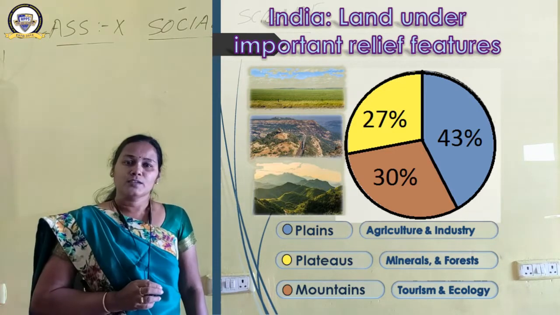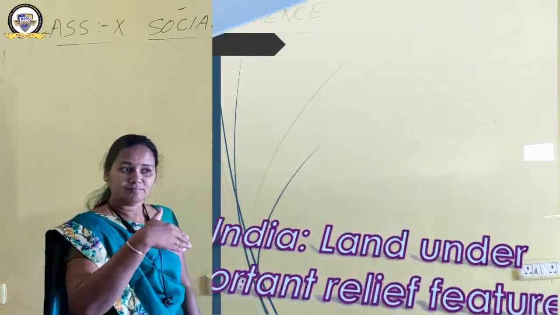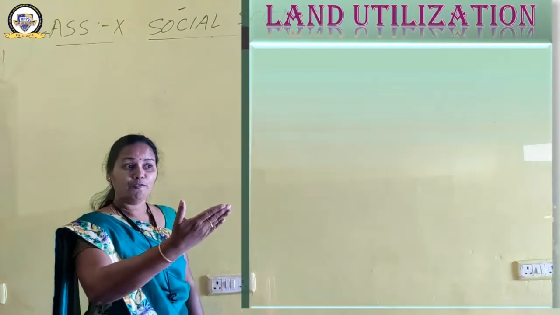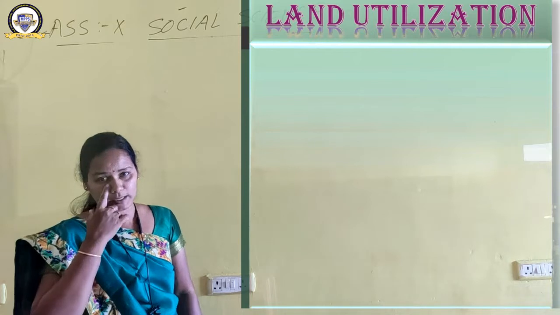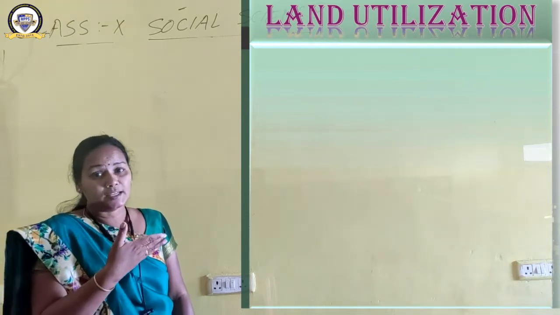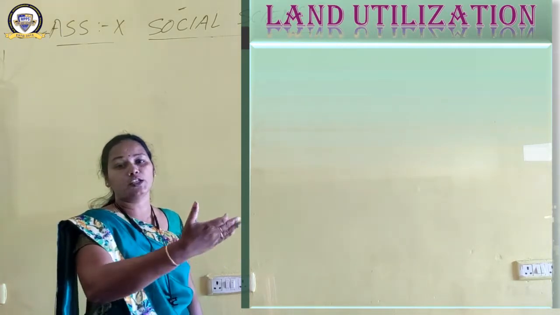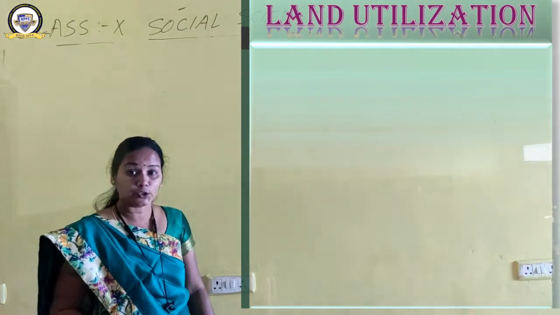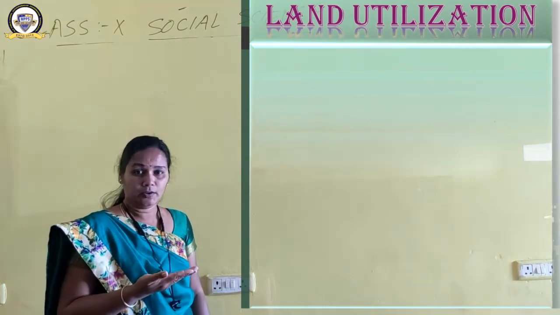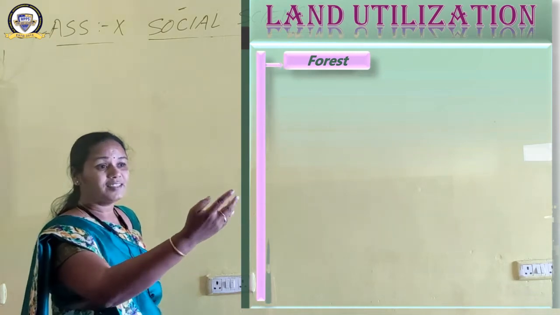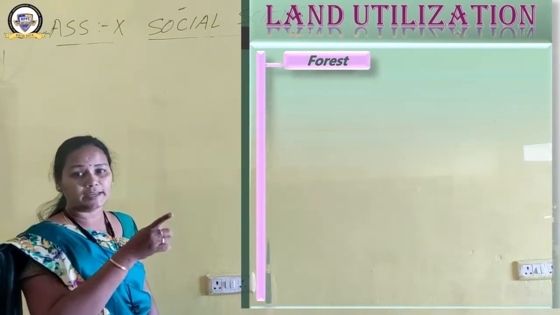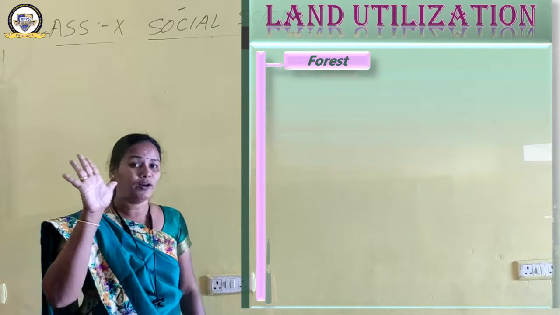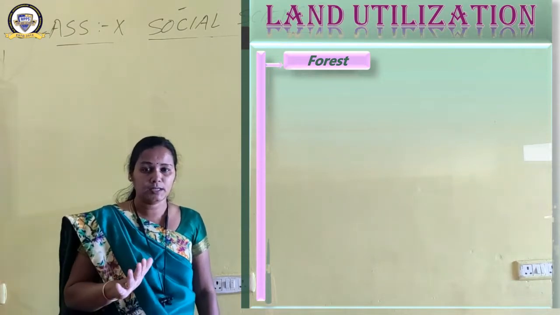So moving to the next heading now, we will learn about land utilization, how this land is used. Now we have seen that 43 percentage of the land is plain in India, then 30 percentage mountain, 27 percentage plateau. How do we use it? That is what we are going to see. This land has been used in various ways. There are mainly 5 ways in which the land has been utilized.